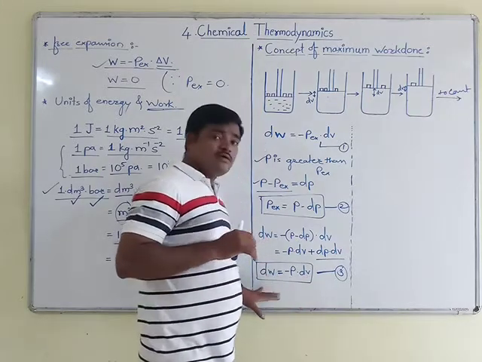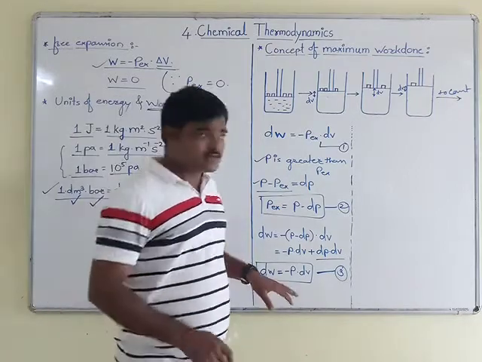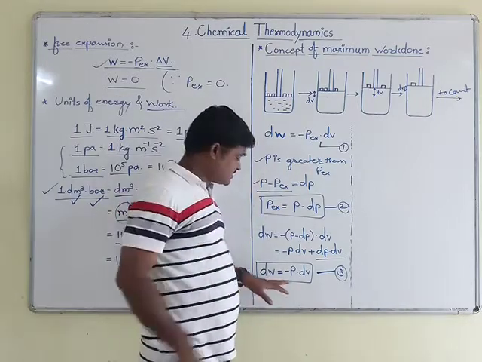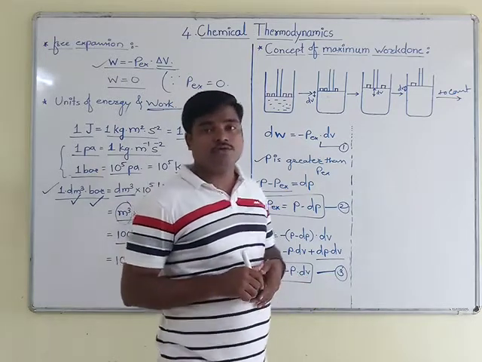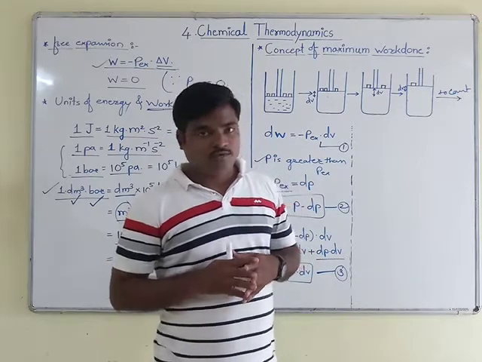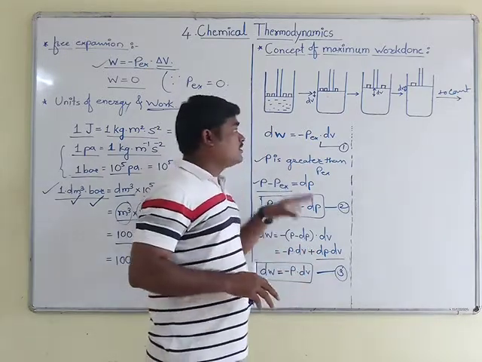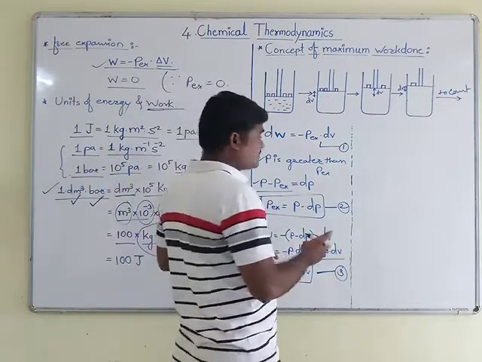For work done, you can apply the limits W from 0 to W max, and for the variable term volume you can use V1 to V2, that is initial volume to final volume. Then we will integrate this equation between the limits.